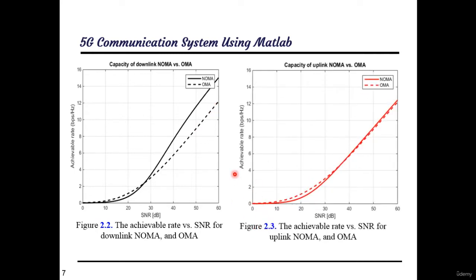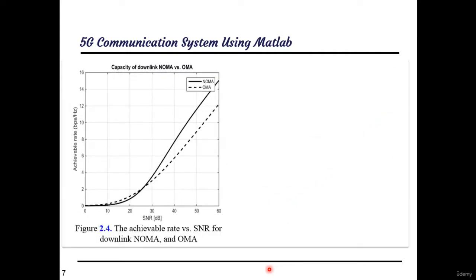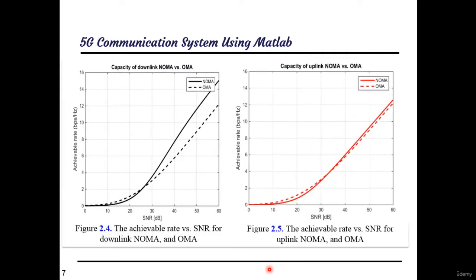Figure 2.3 shows the achievable rate bit per second per hertz versus the signal to noise ratio for uplink NOMA and orthogonal multiple access scheme. Figures 2.2 and 2.3 are simulated using a specific type of fixed power allocation that will be explained through the course content. And in the same manner, figures 2.4 and 2.5 show the achievable rate versus the signal to noise ratio